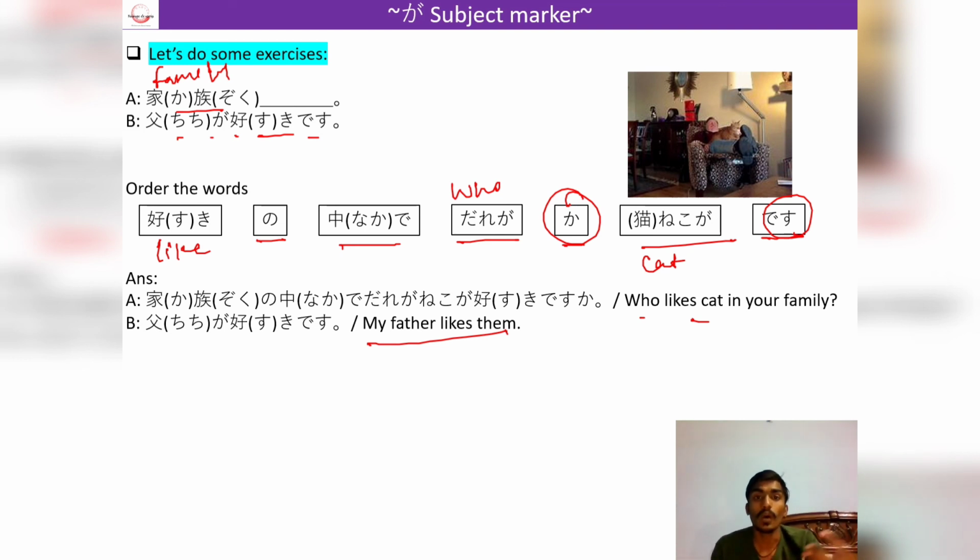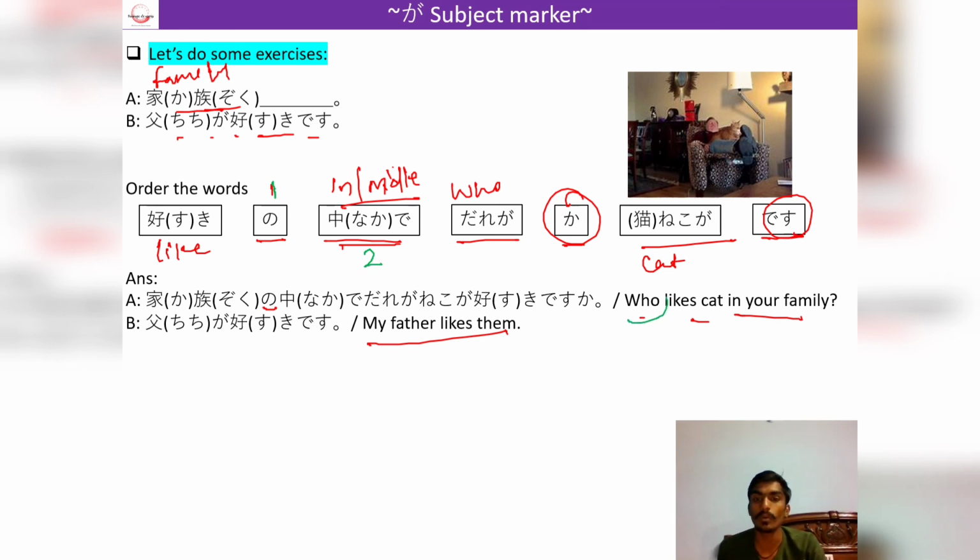So now let's see how we can rearrange these words. Kazoku, and it is saying in your family, which means kazoku no. Naka de is in or middle. It means the first option is no, the second is naka de. Then who?